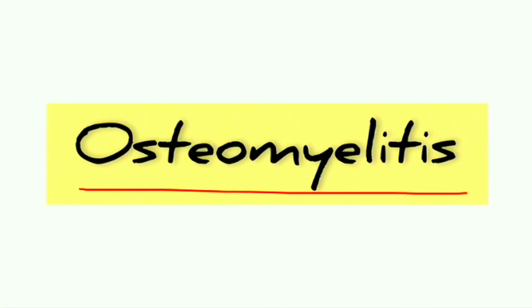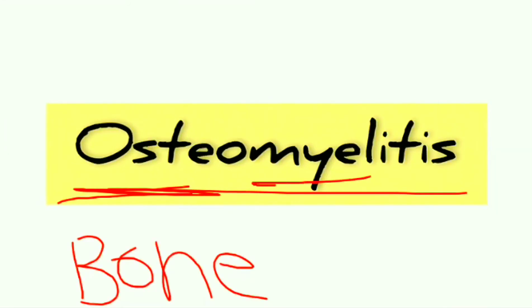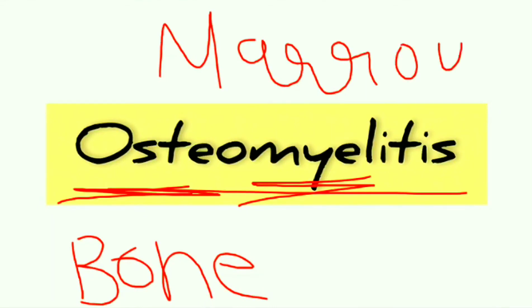So as the name indicates, osteo is derived from the word osteon, which means bone, where myelo here refers to marrow and itis means inflammation. So osteomyelitis is nothing but bone marrow inflammation. So let us see what it is in detail.